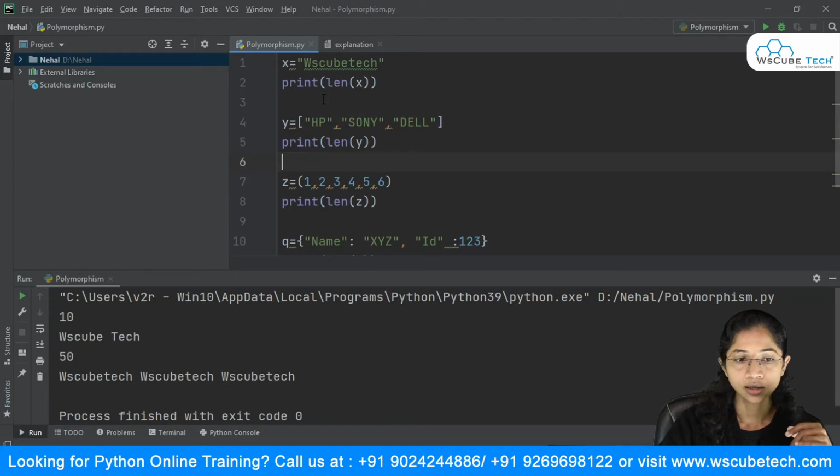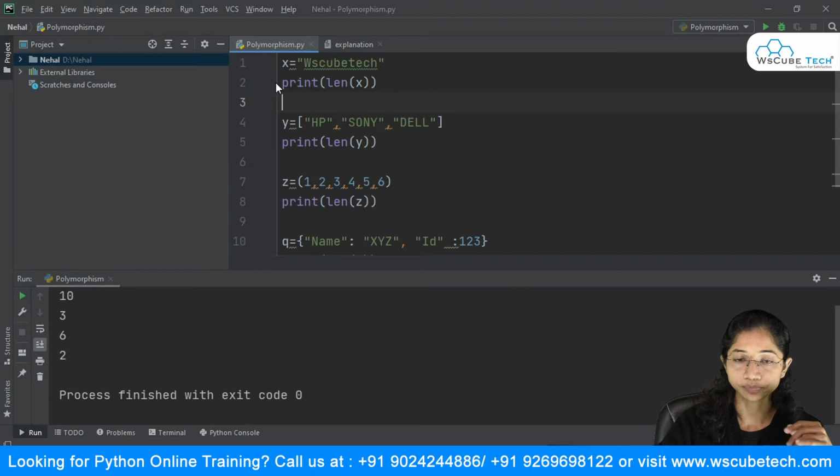So you can see I'm getting the result over here. The point to be noticed over here is that we are talking about overloading, right? We are talking about the built-in methods overloading. So this is my built-in method.